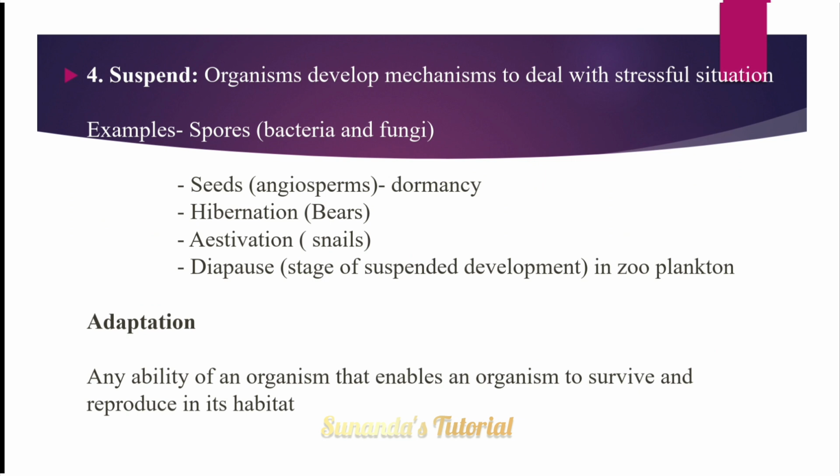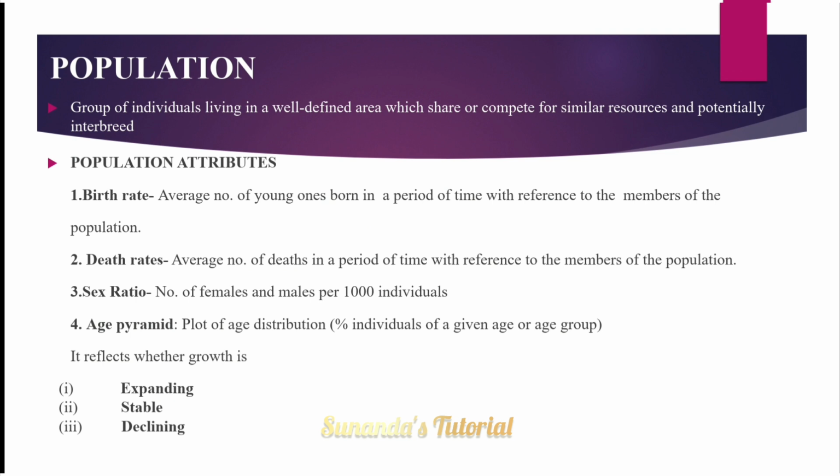Okay. Next, what is adaptation? It is an ability, an inherent capability of an organism that enables it to survive and reproduce in its habitat. Okay. They can adapt to a new situation. Next, what is population? Populations are a group of individuals living in a well-defined area which share or compete for similar resources and potentially interbreed. They reproduce in that situation, they can interbreed with each other.